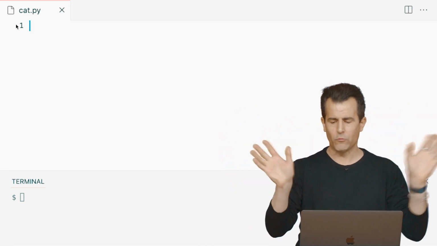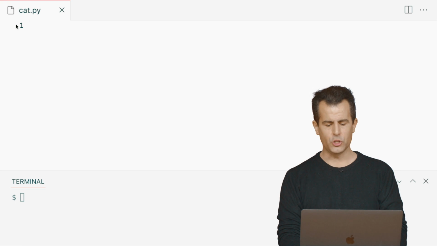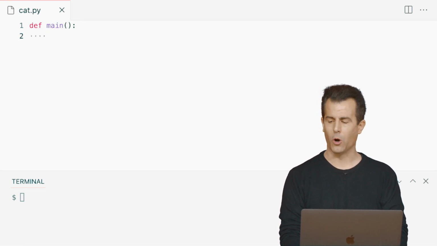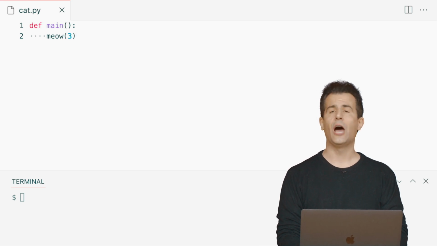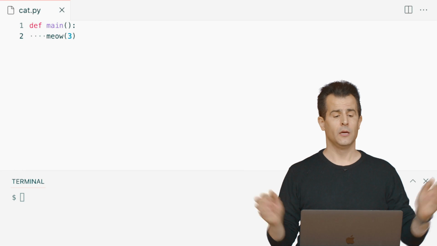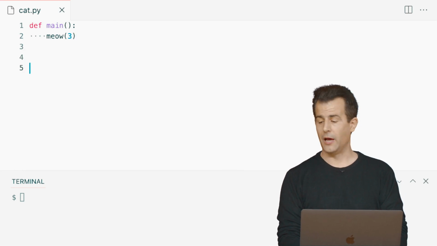So let me do this. Let me actually get rid of all this code. And let me go ahead and do this. Let me go ahead and say define a main function, as I've done before. And let me just blindly call meow 3. Meow doesn't exist yet, but when it does, that'll be great. So let me go ahead now and define meow.